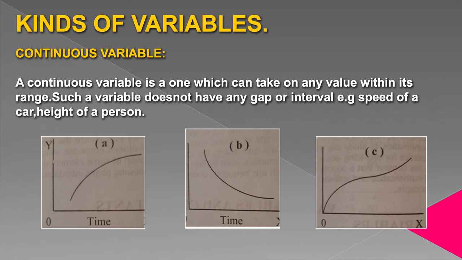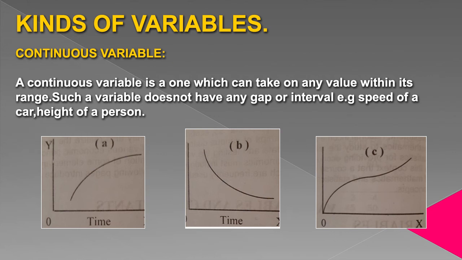First kind is continuous variable. A continuous variable is one which can take on any value within its range. Such a variable does not have any gap or interval. For example, speed of a car, height of a person. All these are continuous variables.